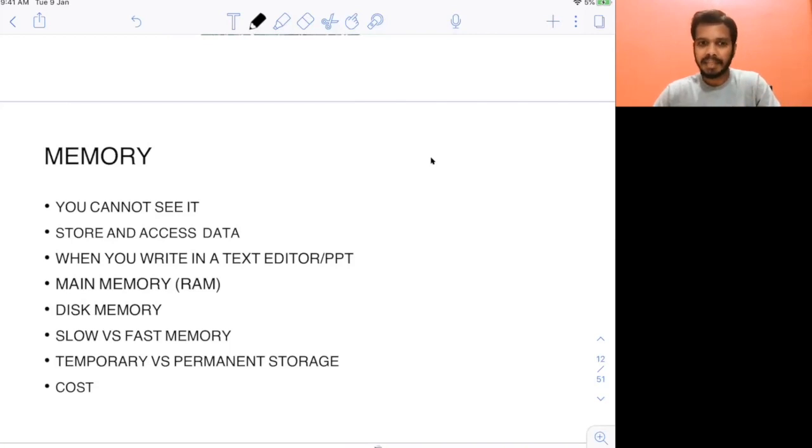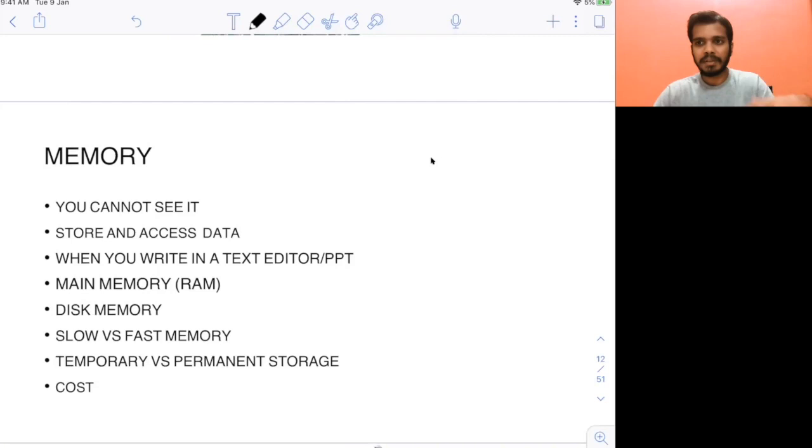Then you have disk memory, which is very slow. It also depends on whether you want to store data temporarily or permanently. If you want to store some data temporarily, you will store it on main memory, that is RAM. But if you want to store data permanently, like a PPT you created, you do not want it to be lost if you switch off your system. So you will normally store that on the disk, which is used for permanent storage.